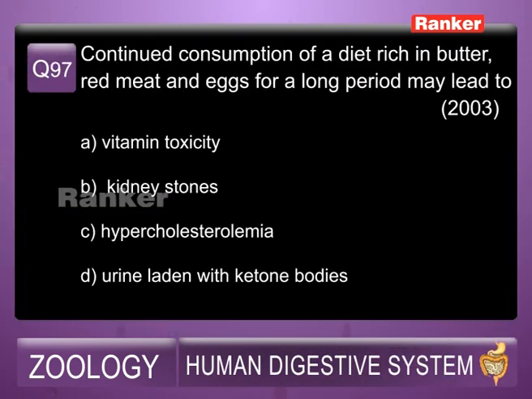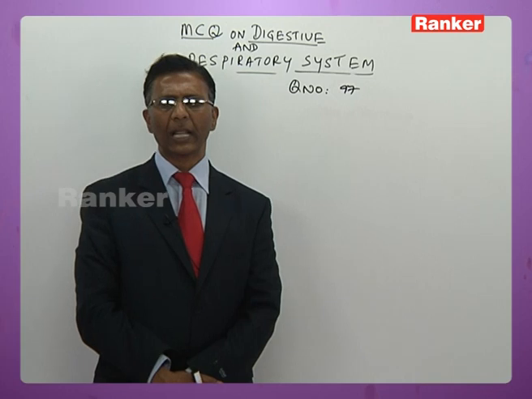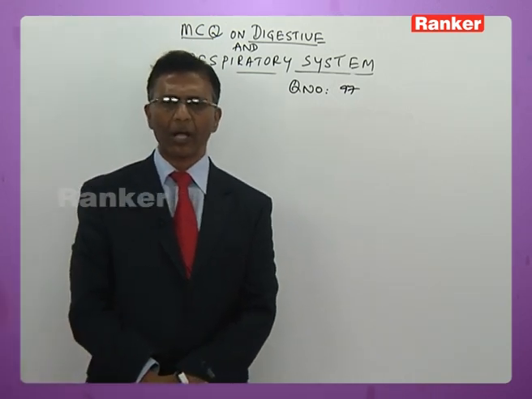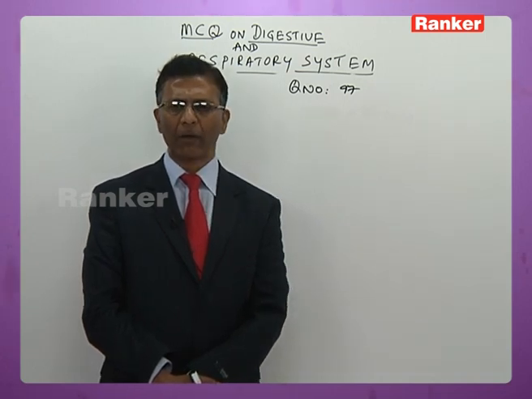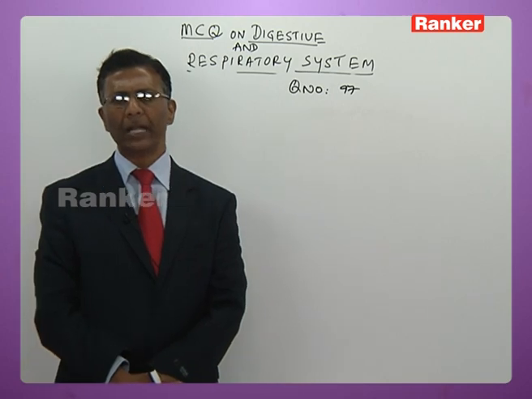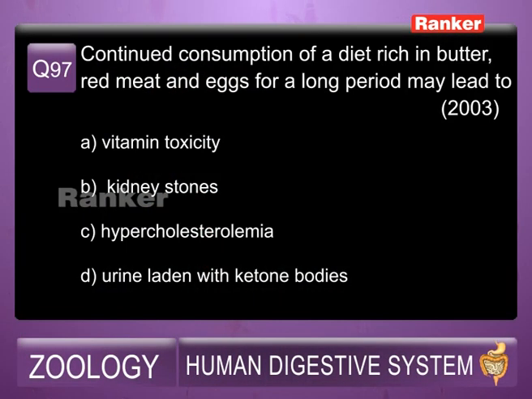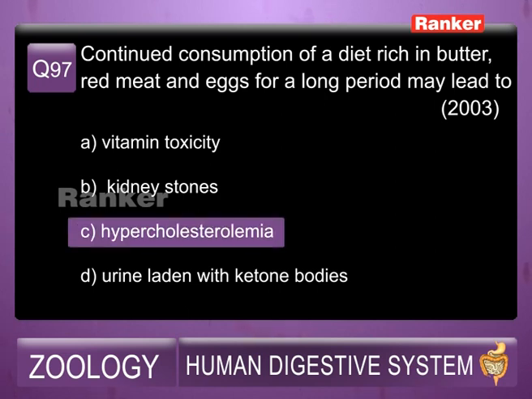97th question. Continued consumption of a diet rich in butter, red meat, egg for a long period may lead to A. Vitamin toxicity, B. Kidney stones, C. Hypercholesterolemia, D. Urine laden with ketone bodies. Here the option has to be hypercholesterolemia because red meat, egg, and butter all contain an abundant amount of cholesterol. Cholesterol level will shoot up in the blood, which is called hypercholesterolemia. So the answer is C.